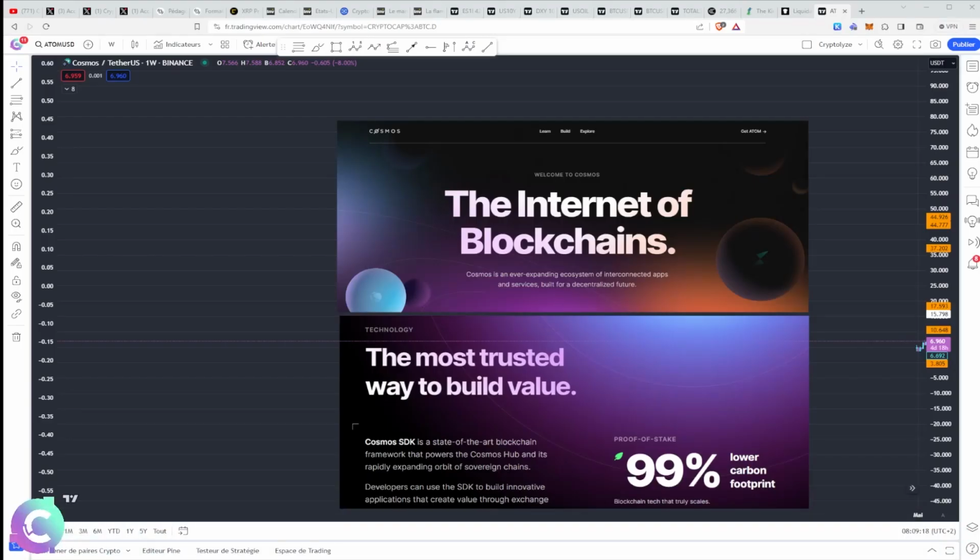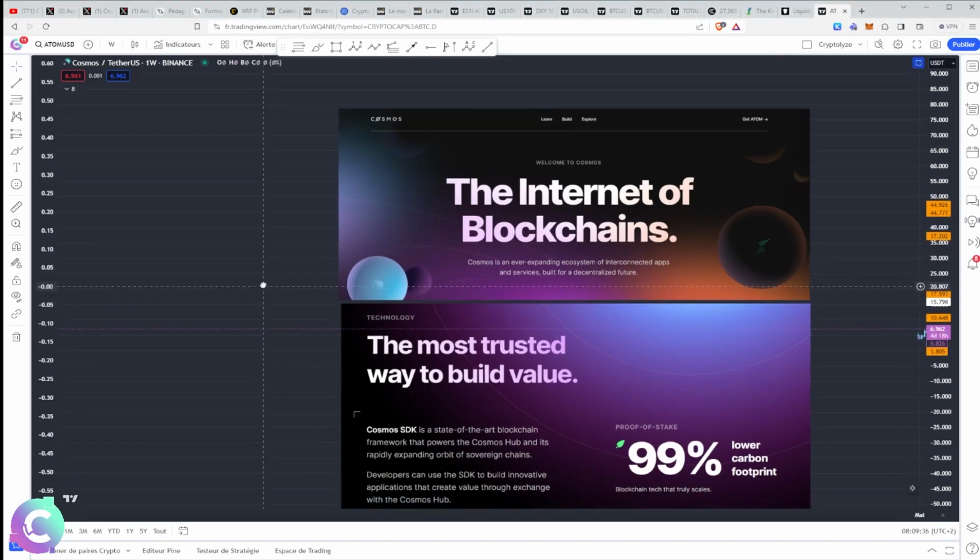Structurally, Cosmos is a level 1 blockchain. So classically, it is an infrastructure blockchain which aims to provide developers with the means to build decentralized applications. So that's the classic explanation, but Cosmos is much more than that. It's called the Cosmos SDK. It's the Cosmos Hub. This is the idea behind Cosmos, this notion of Internet of Blockchain.